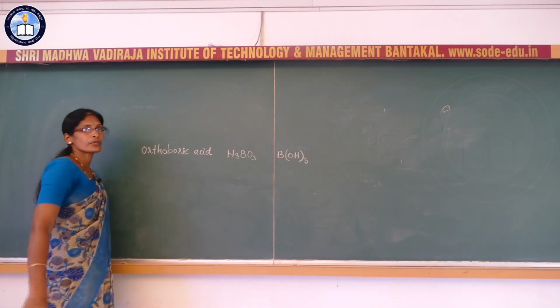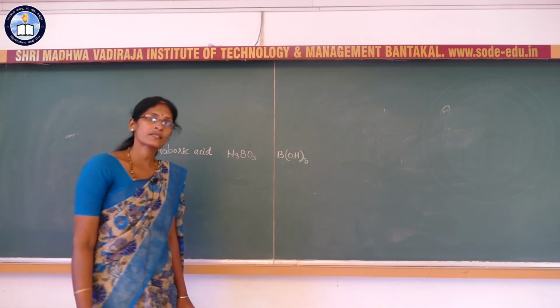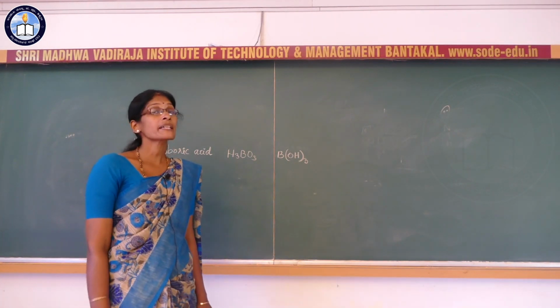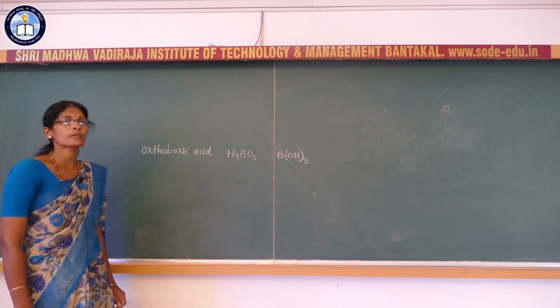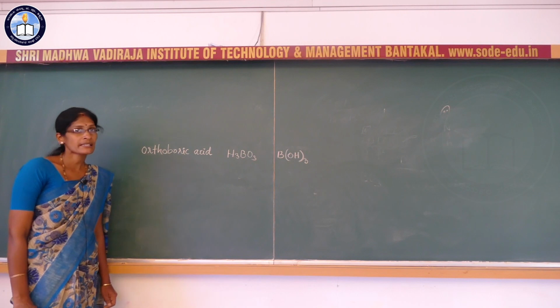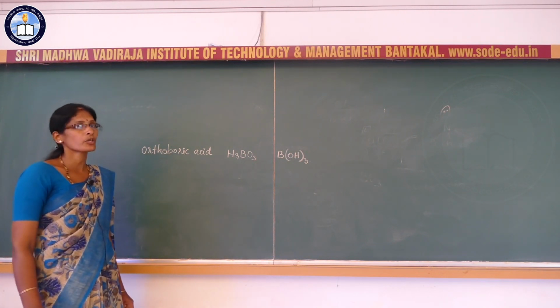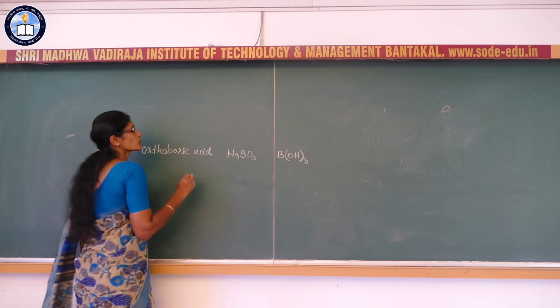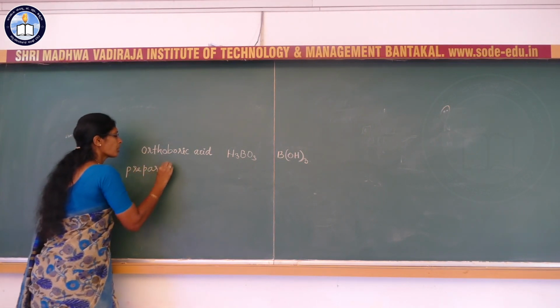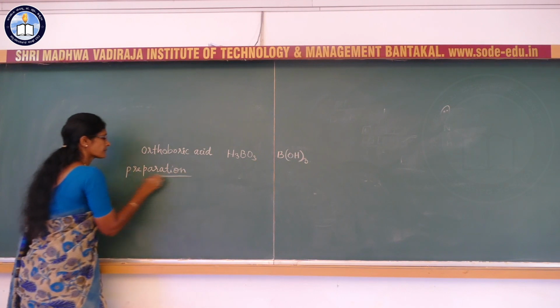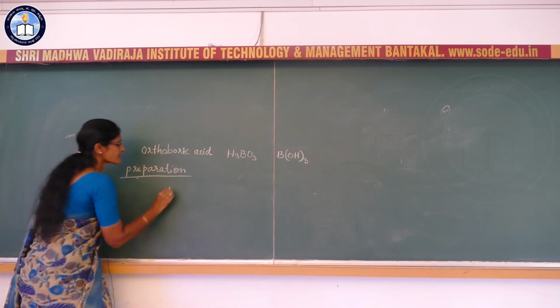So this orthoboric acid is a crystalline solid and it is soapy to touch. It is insoluble in water, but it is soluble in hot water. How is this orthoboric acid prepared? Preparation of orthoboric acid. That is, borax,